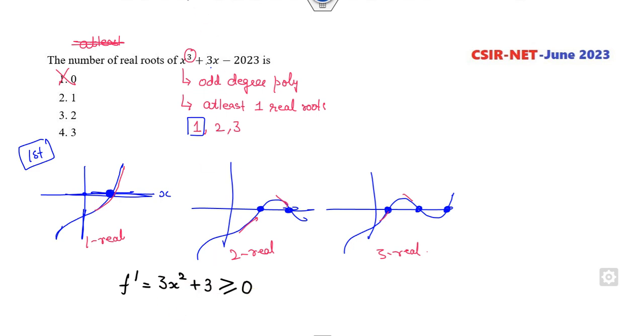It can never be 0, it is strictly greater than 0. Fine. So what is the meaning of that? F dash is greater than 0. What is the meaning of that? F is an increasing function. Fine. So you can see which of the following is not increasing.